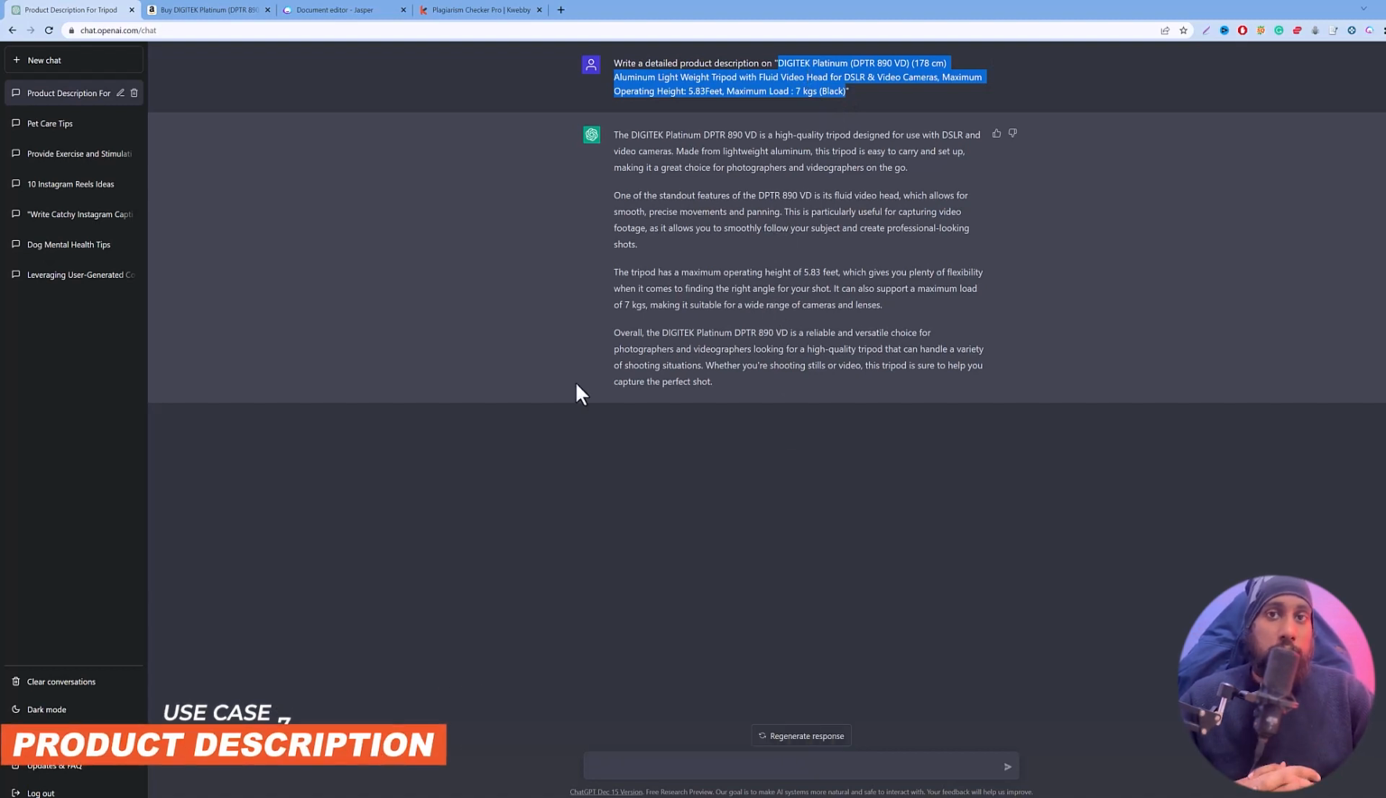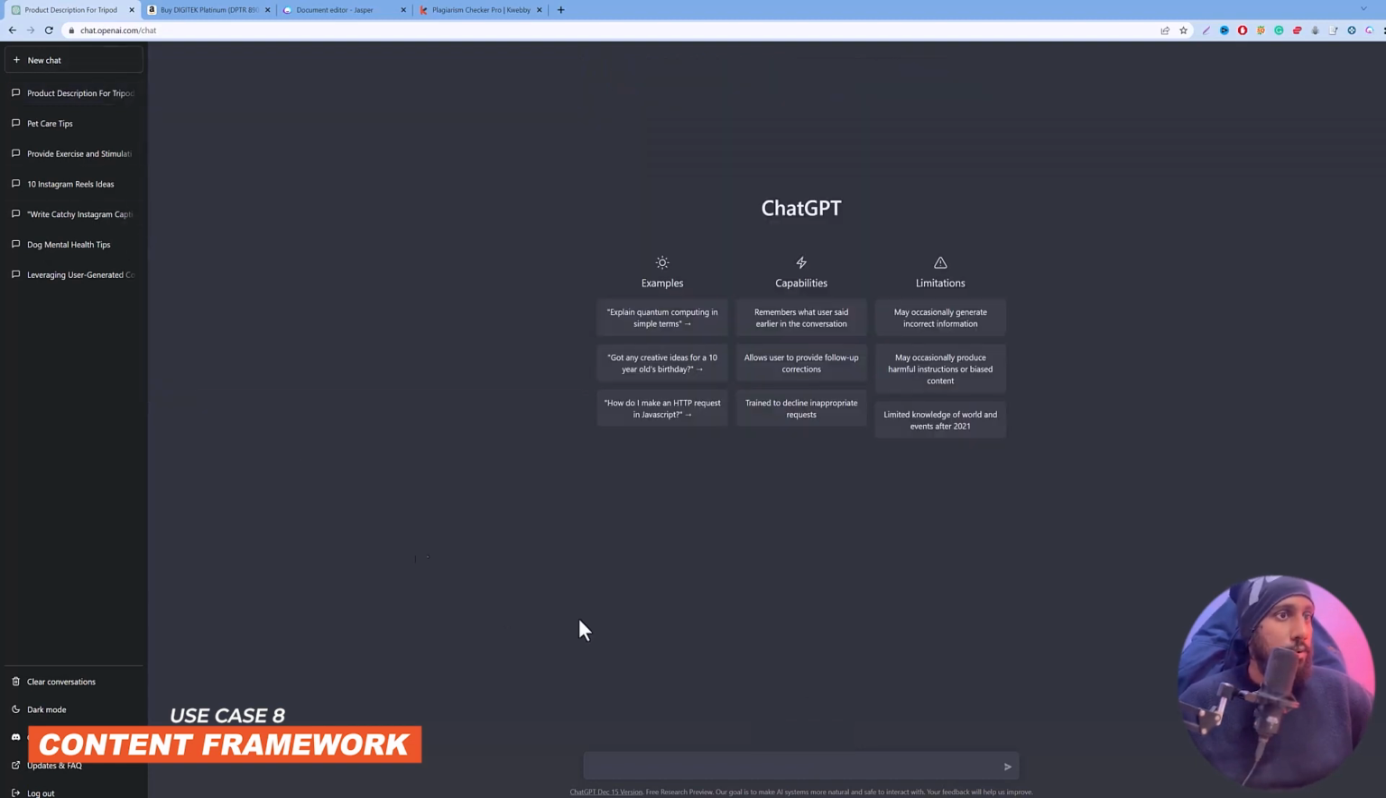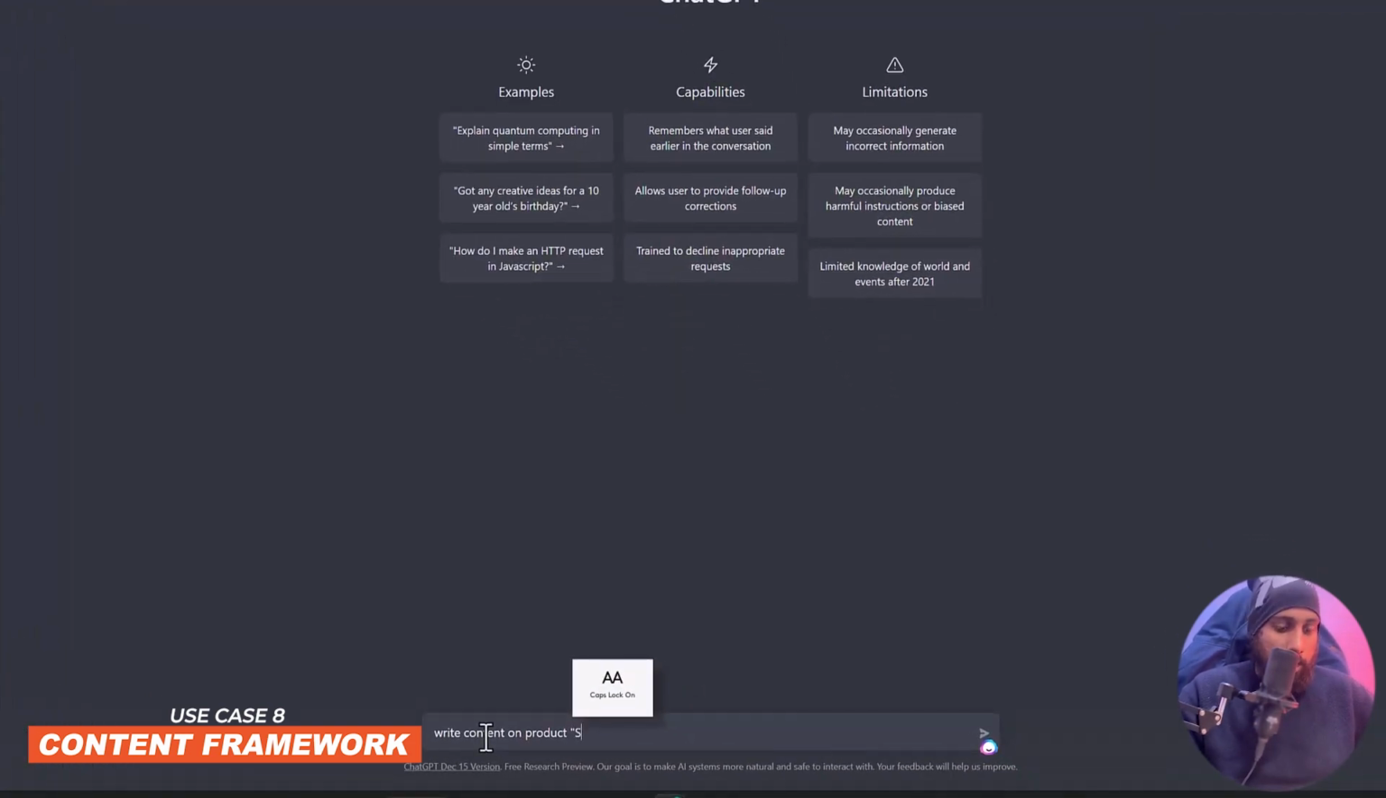You can also use ChatGPT to write in different frameworks. There are different frameworks, PAS, AIDA, and so on. You can use these frameworks, get your product there, and tell ChatGPT to write content on the basis of the AIDA framework. So how to do that? Let's go to the new chat here. Let's write: write content on a product like an SEO checklist using the AIDA framework.